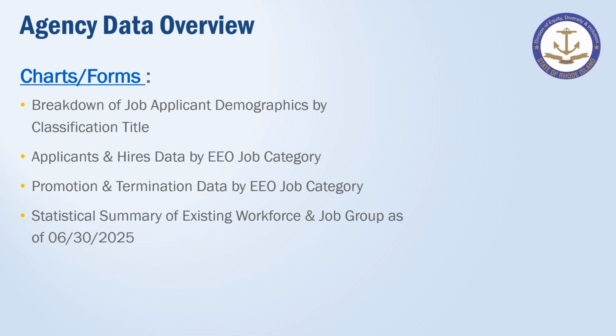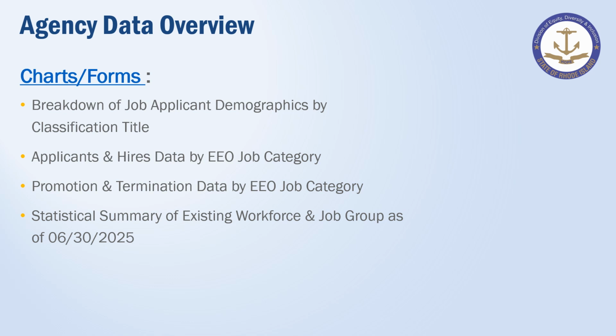Now, understanding these reports. The applicants and hires data table provides an overview of workforce activity compiled from the raw data collected from HR. It captures the flow of applicants through the hiring process. The table should include the number of applications received and the number of final hires disaggregated by relevant demographic characteristics and organizational units. This data set can be used to assess recruitment effectiveness, monitor hiring outcomes, and support equal employment opportunities.